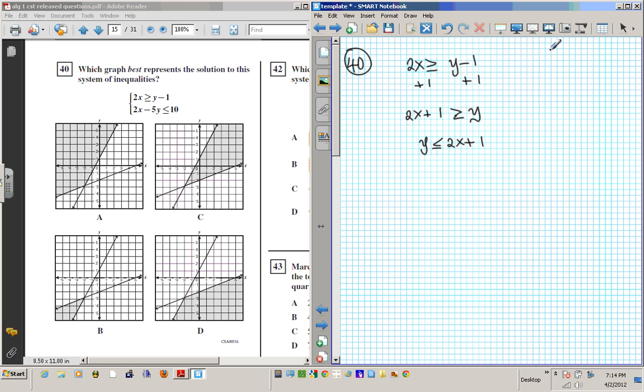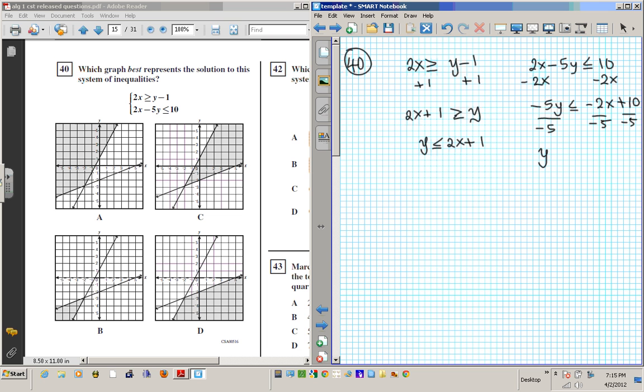For the second line, we have 2x minus 5y is less than or equal to 10. Subtract 2x from both sides, and then we're going to have negative 5y is less than or equal to negative 2x plus 10. Divide everything by negative 5 to get y by itself, right? So divide by negative 5, and negative 5. And then you're going to have y.